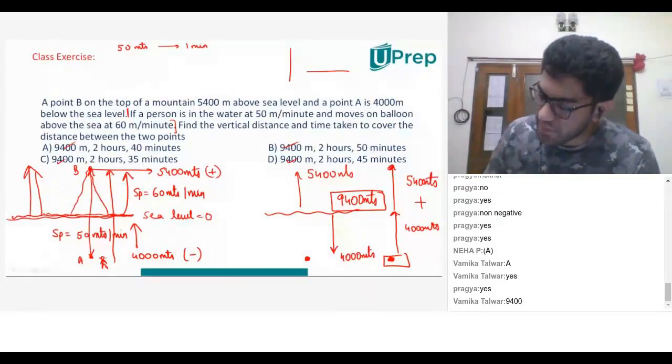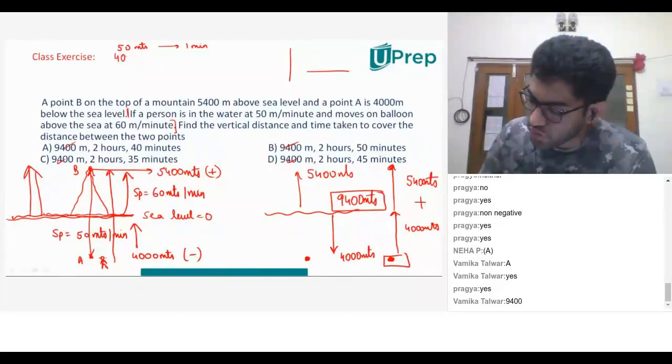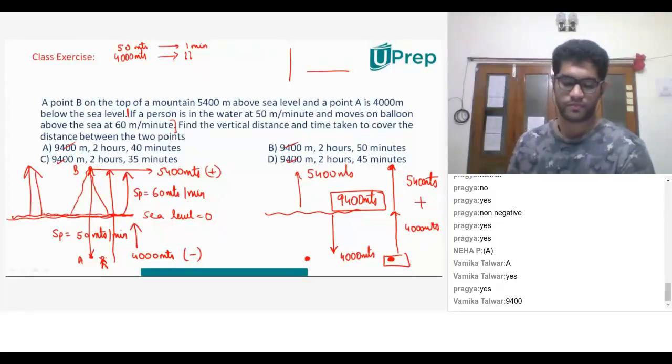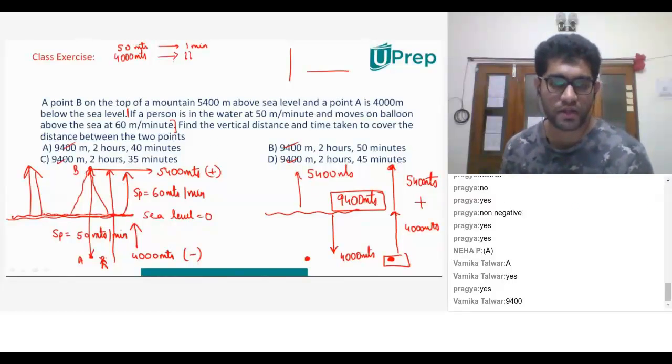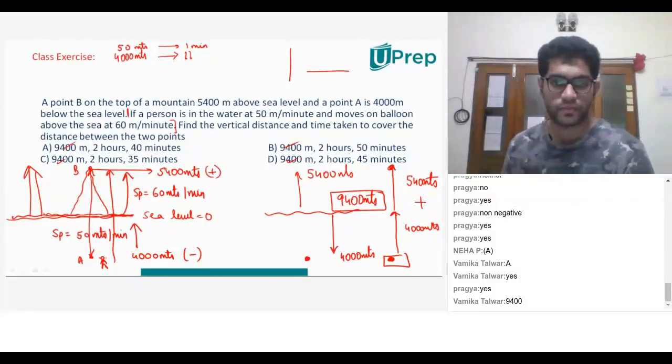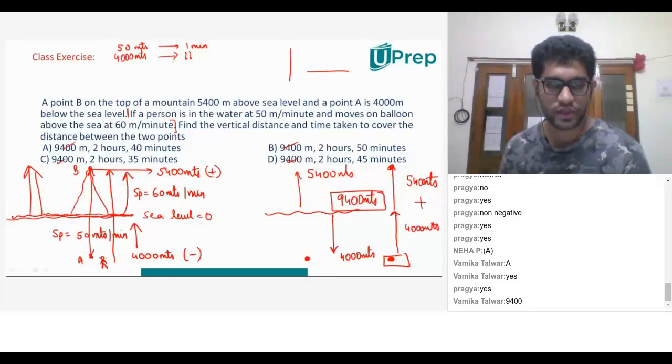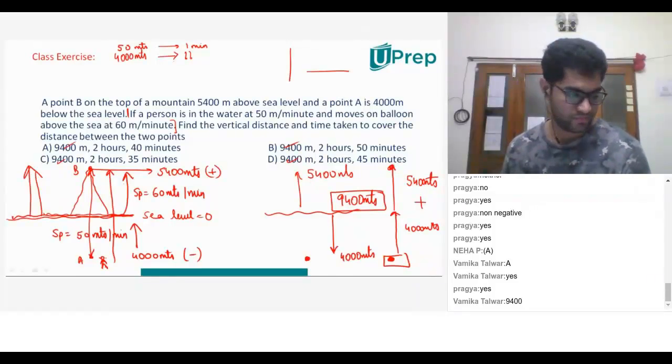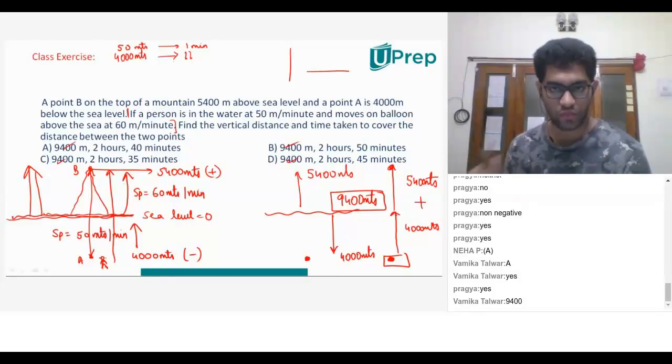If he is covering 50 meters in 1 minute, for 4,000 meters, how many minutes will he take? Vamika, can you give me a minute, sir? Yeah, sure. 50 meters he will cover in how much time? 1 minute. So, therefore, how many meters do we have to find? 4,000.